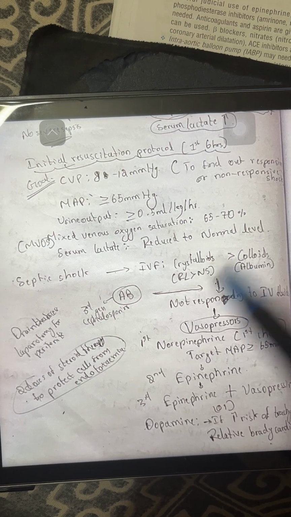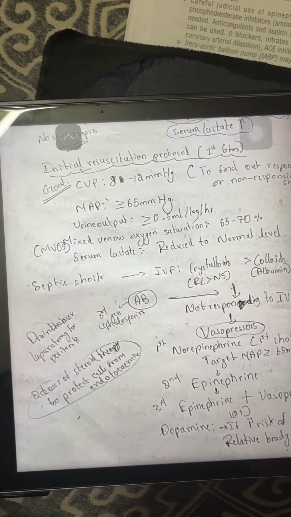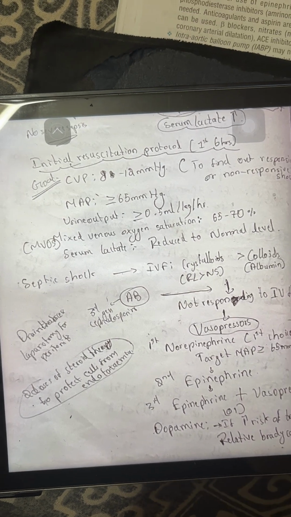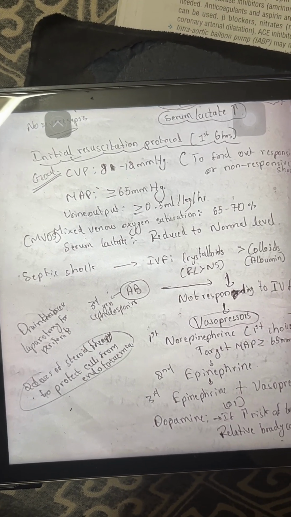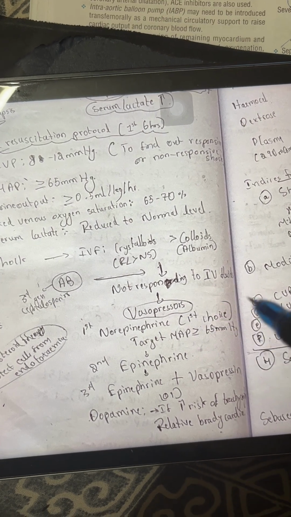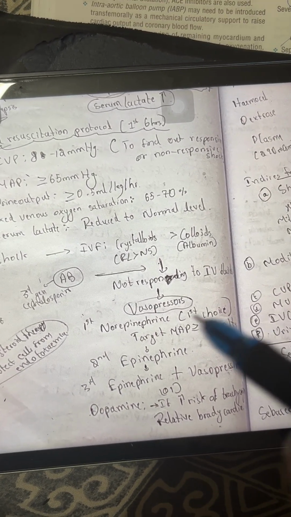Septic shock management: you give mainly crystalloids rather than colloids. Colloids will escape from the blood vessels because there is inflammation and the permeability is increased. Colloids will escape, but crystalloids will maintain the volume. That's why you give them. If it's not responding to IV fluid, then it is a fluid-resistant shock. In pediatrics, they've given it very nicely in Ghai. Okay, you read that once.